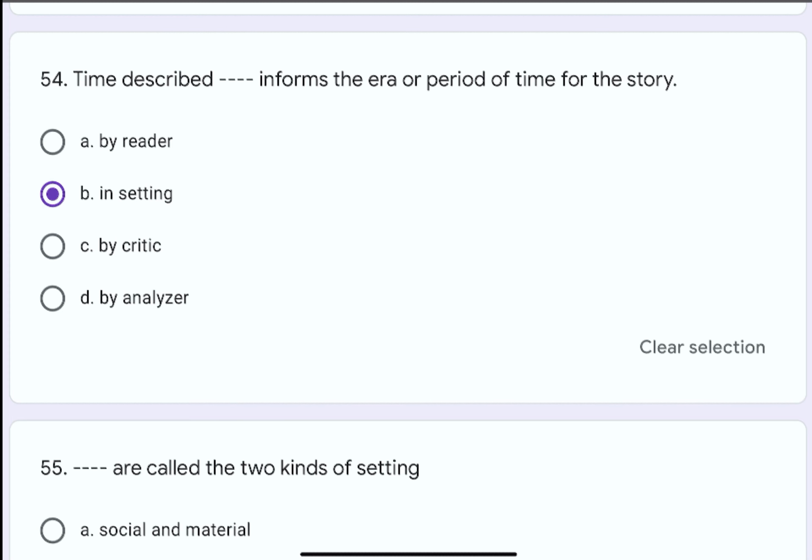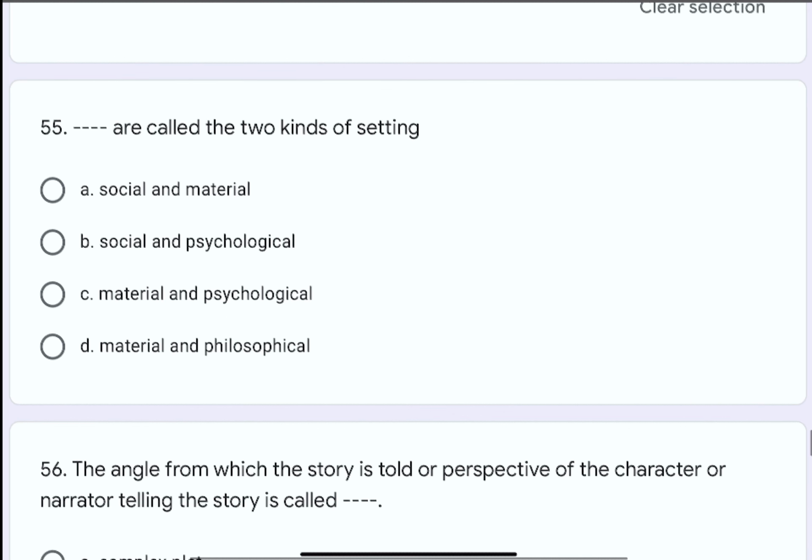Question number 55. Dash dash are called the two kinds of setting. Options are A. Social and material, B. Social and psychological, C. Material and psychological, or D. Material and philosophical. The correct option is A. Social and material.